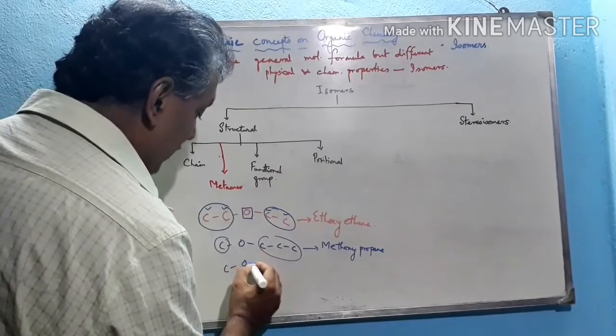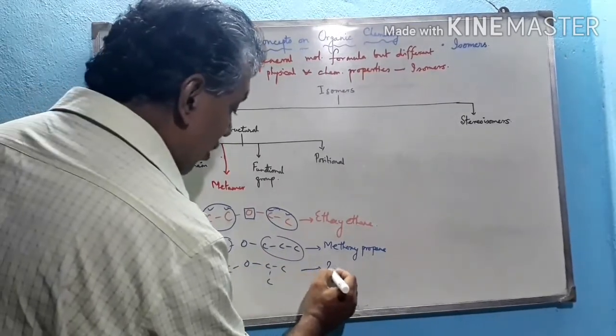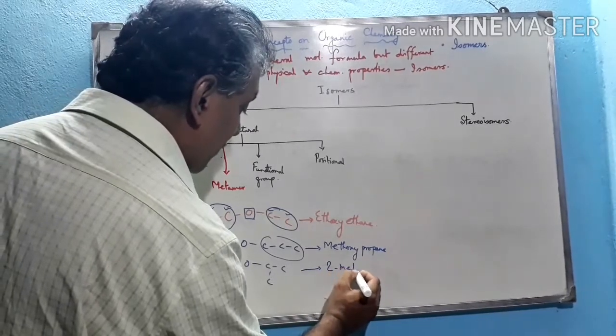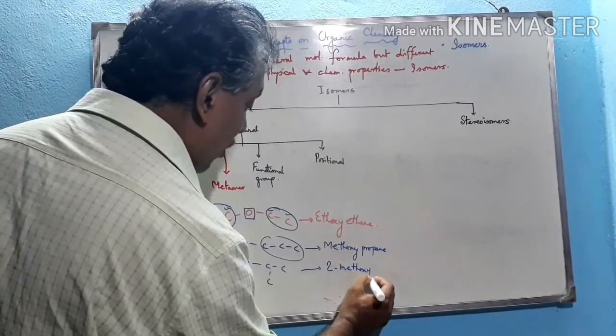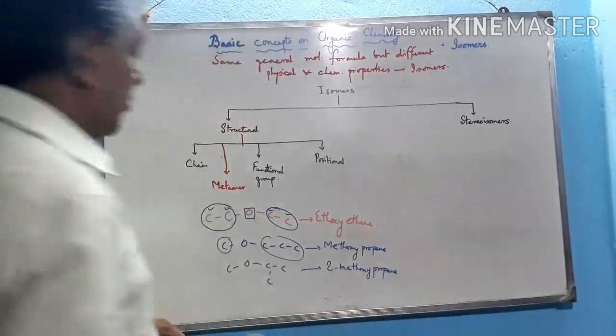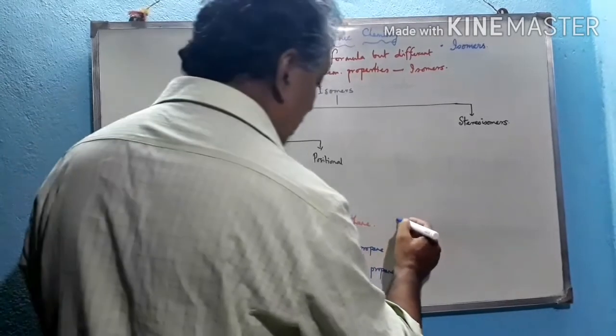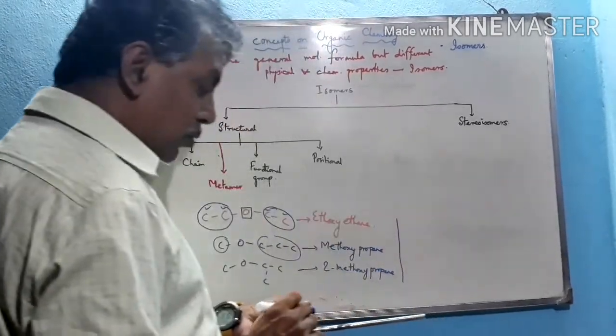Also, if we draw this structure like this, 2-methoxypropane. This is 2-methoxypropane. So these structures are called metamers of each other. Like this, we can draw the metamers with respect to the nitrogen atom.